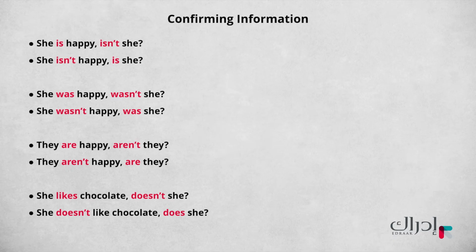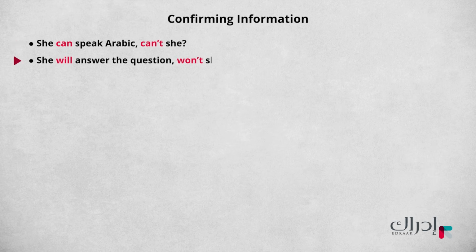What do you notice? Have you been able to establish a pattern? That's right. We form the question tag based on the verb being used in the original statement. If the main clause is positive, the question tag is negative. And if the main clause is negative, it's positive. If the main clause has an auxiliary verb in it, you use the same verb in the tag question. She can speak Arabic, can't she? She will answer the question, won't she?